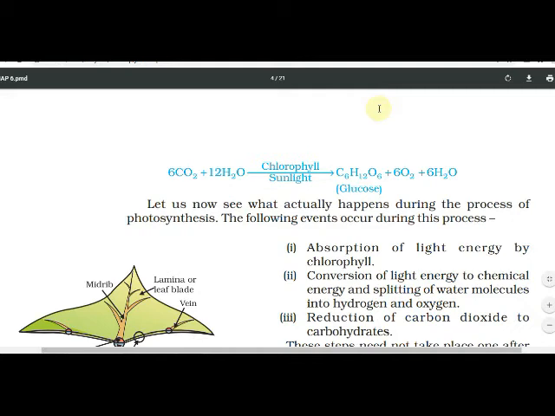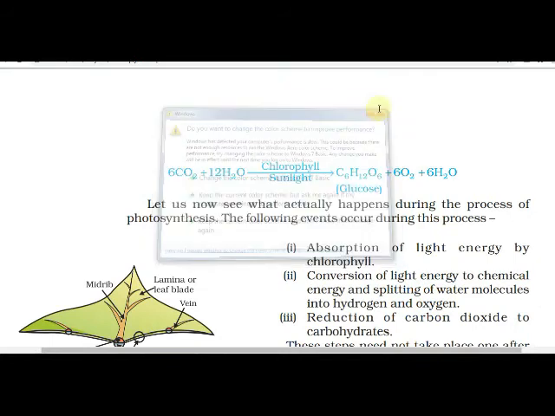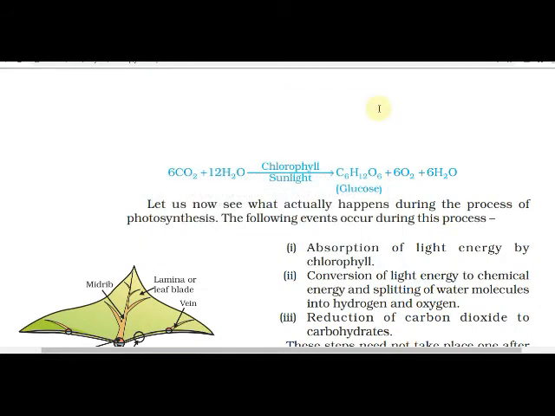Yes or no? Let us now see what actually happens during the process of photosynthesis. First of all, the events occurring during the process are absorption of light energy by chlorophyll, a green pigment which is present in the chloroplasts in the leaves of the plant.